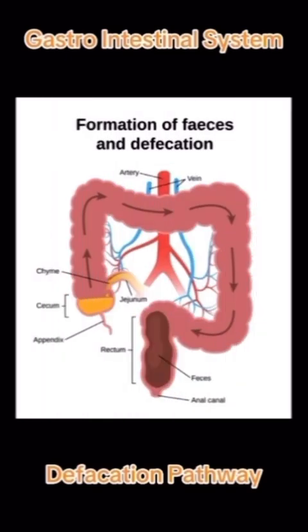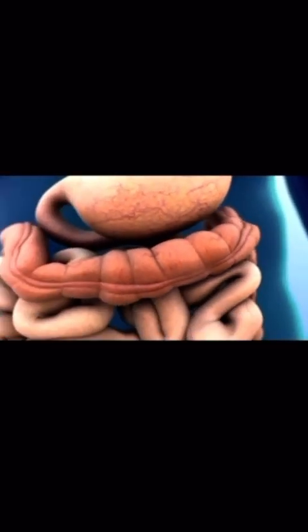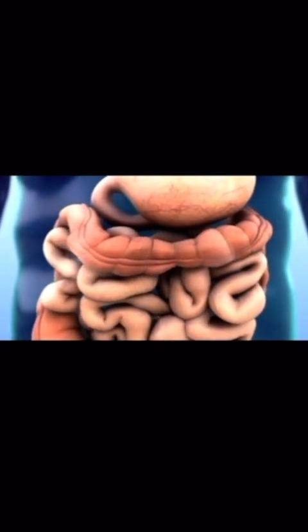Gastrointestinal system. Defecation pathway. Defecation is the act of expelling feces from the digestive tract via the anus. This complex function requires coordination between the gastrointestinal, nervous, and musculoskeletal systems.